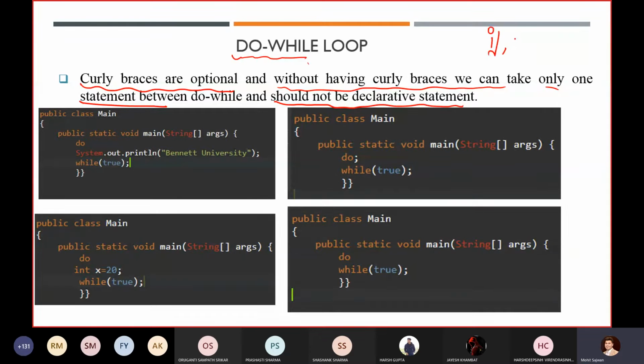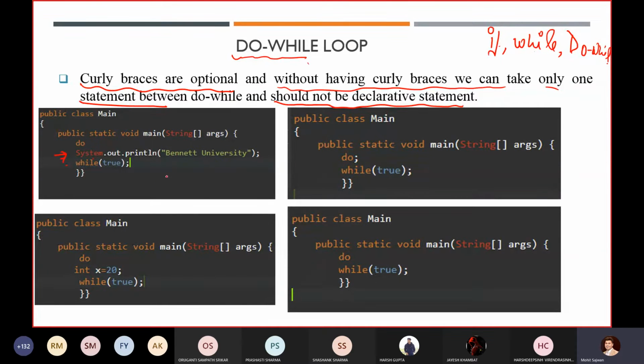Like in your if or while, even in the case of do while loop, if you are not using curly braces, then it will consider only one statement. After that, if you write more, it will give you an error.